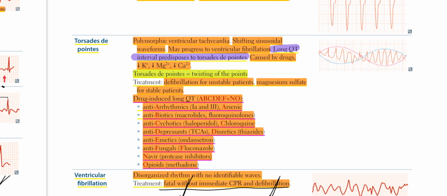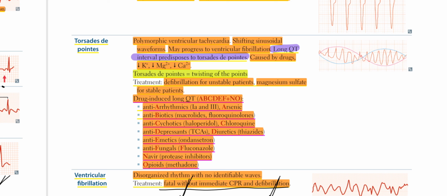Drug-induced long QT: A, B, C, D, E, F plus no. A for antiarrhythmics, group 1A and 3, and arsenic. Antibiotics, macrolides and fluoroquinolones. Antipsychotics, that is haloperidol and chloroquine.